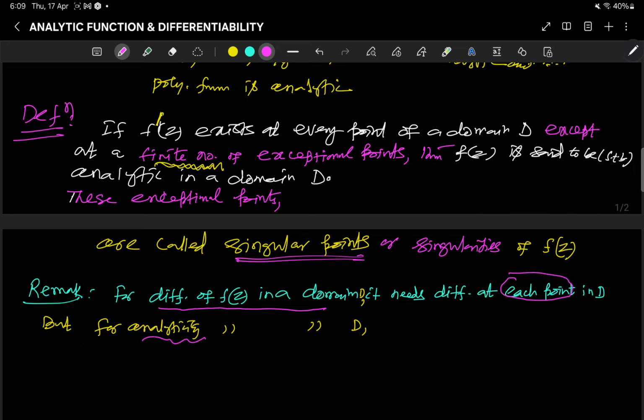However, for analyticity in the domain, it needs to be differentiable at almost all points in D, except some finitely many points.